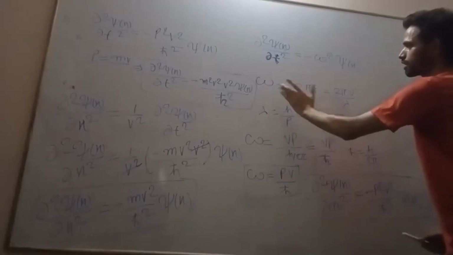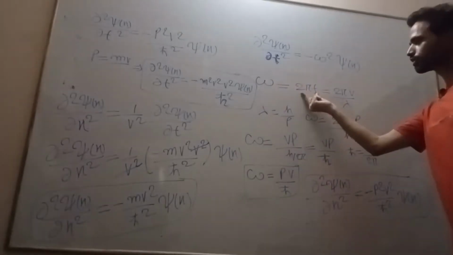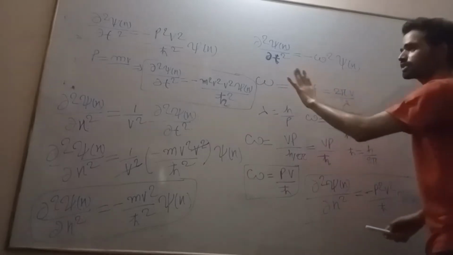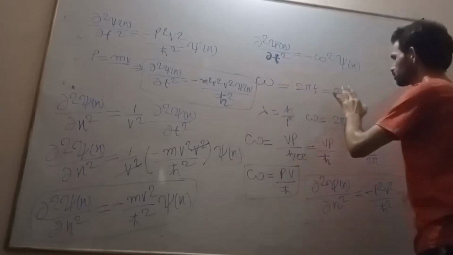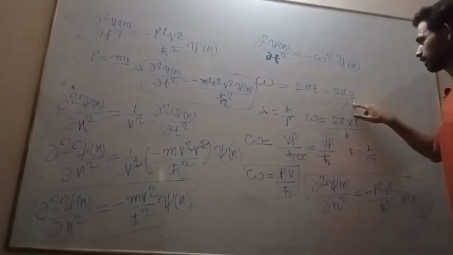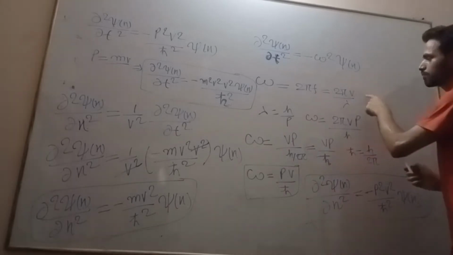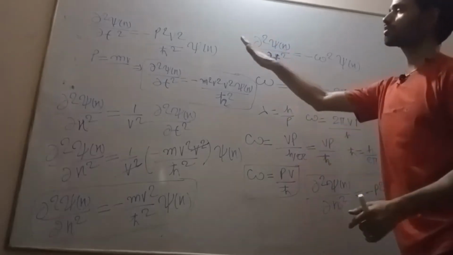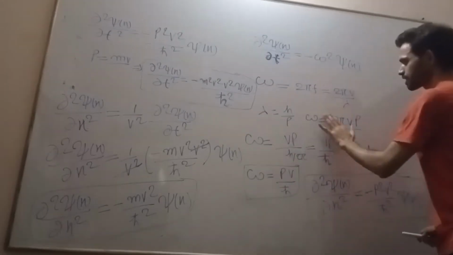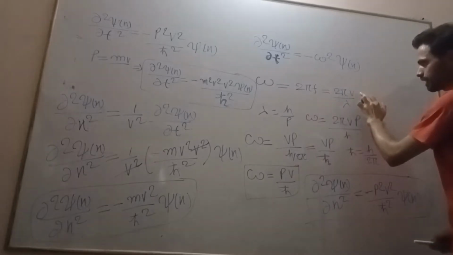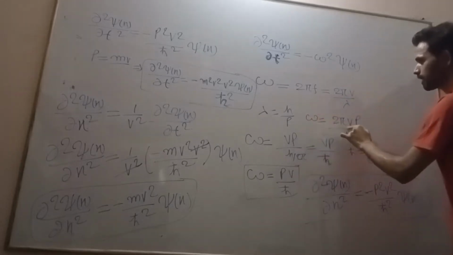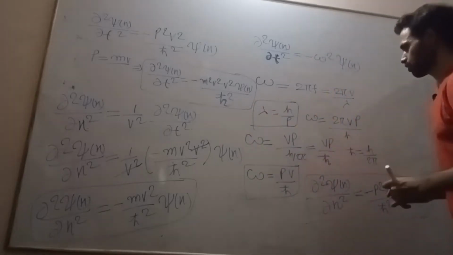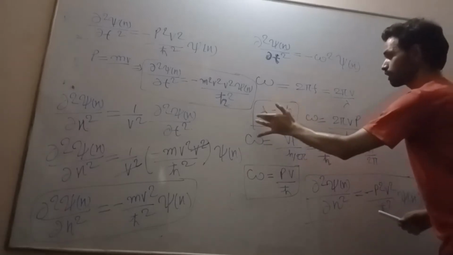Then after that what we did? We just wrote omega is equal to 2πf, and 2πf is equal to c by lambda, meaning it is v by lambda here, because the wave is in a medium. So that's why we are replacing with v only, not by c. If you replace with c, you are taking a photon in free space. This is omega equal to 2πv/λ, from the de Broglie equation. This is the de Broglie wavelength.